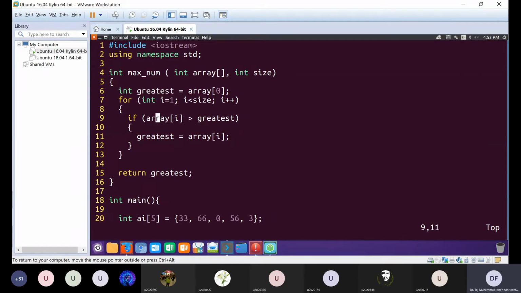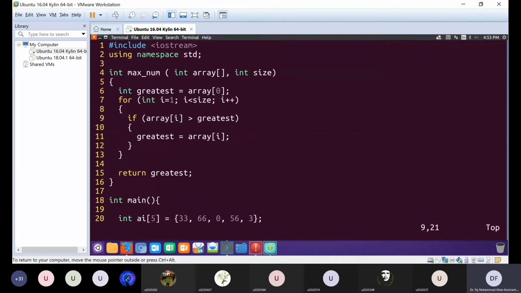We take the value of the array element ai. So ai will start from a1, then go to a2, a3, a4 in all these iterations, and it will look at each element in the array and compare its value to the value in the variable greatest.